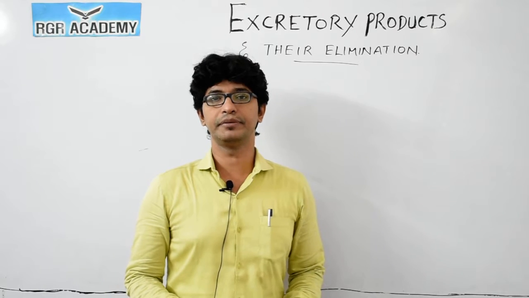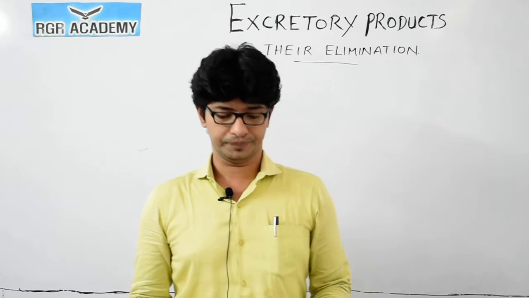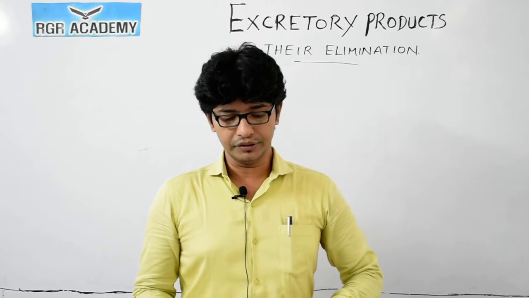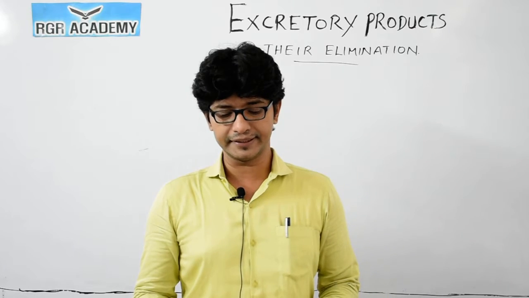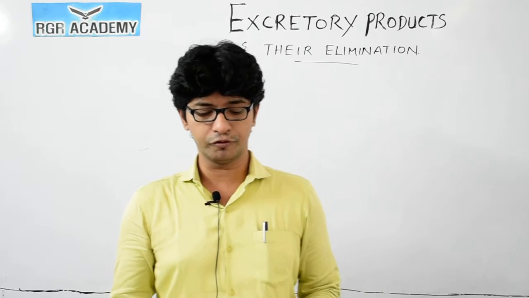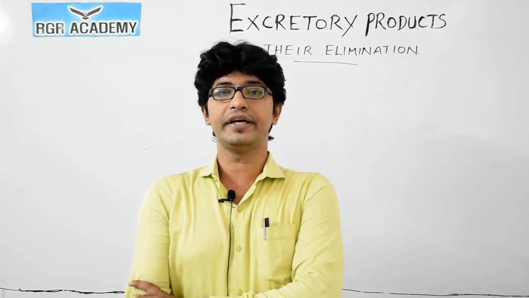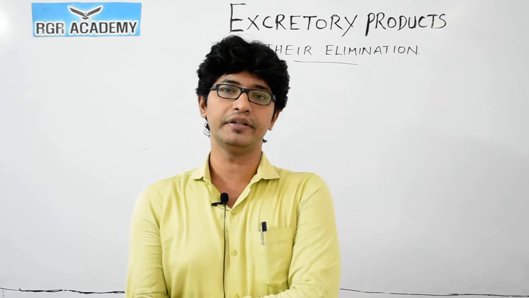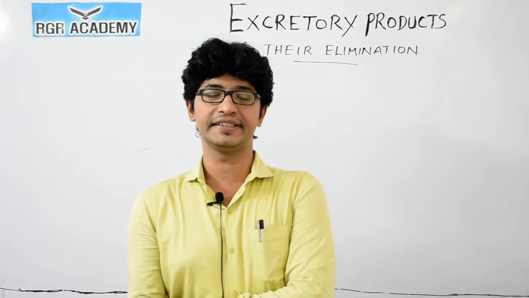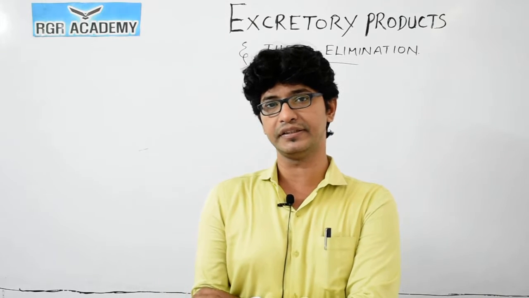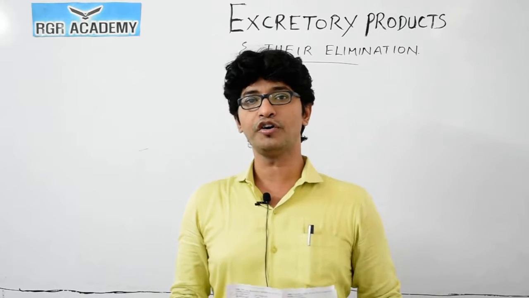Okay, let us begin. The first question, question 91. Formation of urea takes place in, and they're given four options. So where does the urea synthesis take place? The urea synthesis takes place in the liver by means of the ornithine cycle.